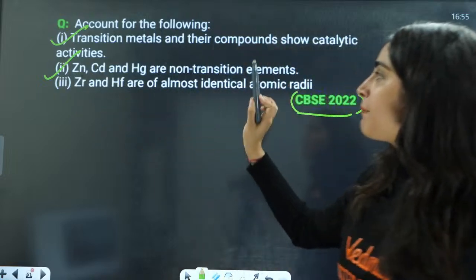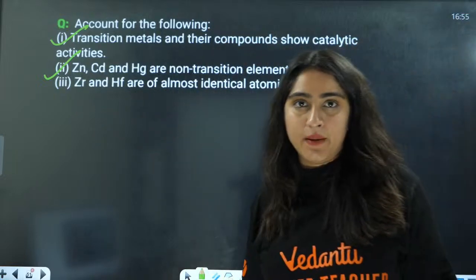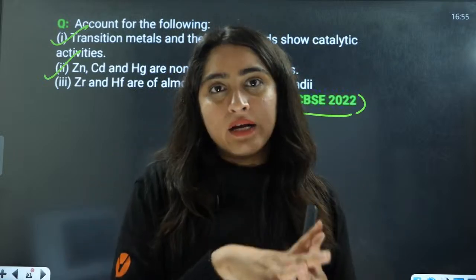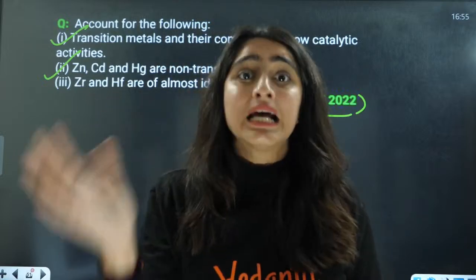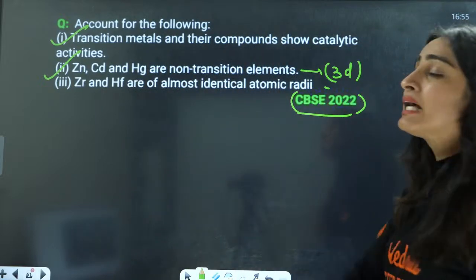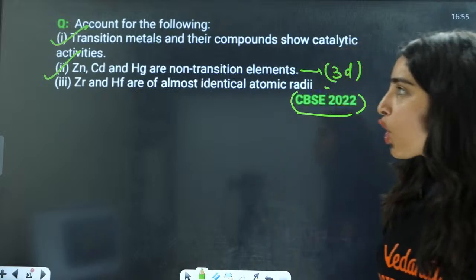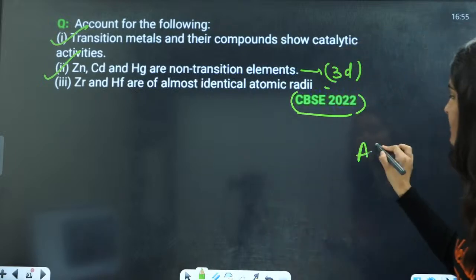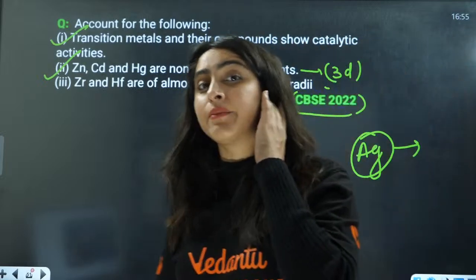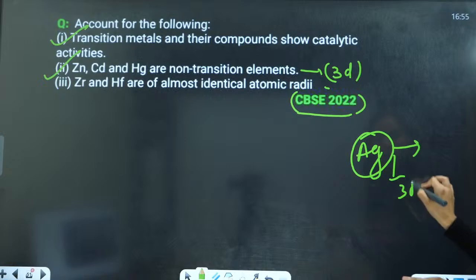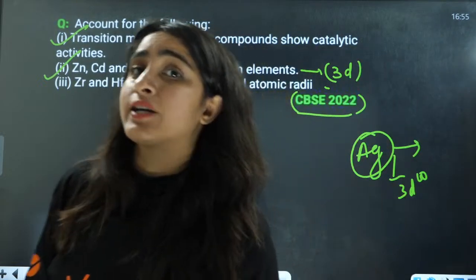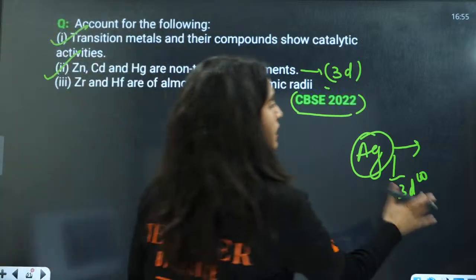Next, zinc, cadmium and mercury are non-transition elements. Why are they non-transition elements? Because in the ground state as well as in the excited state, they have fully filled 3d orbitals. Right? And they will ask you why silver is a transition element. It has a 3d10 configuration, but silver in its excited state does not have fully filled d orbitals, right?